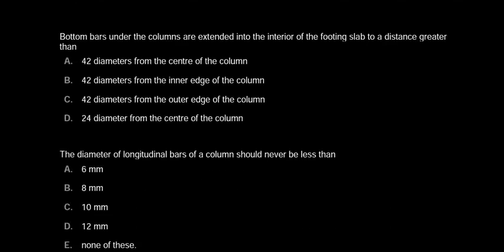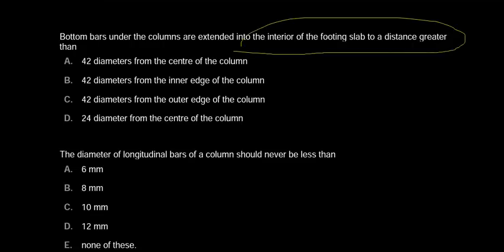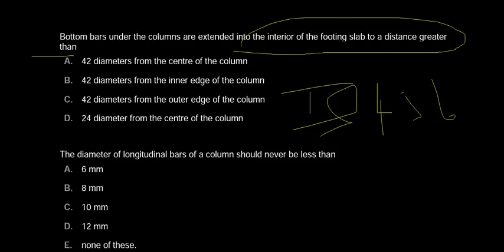Bottom bars under the columns are extended into the interior of the footing or slab to a distance greater than what? According to IS 456, the bottom bars under the columns are extended 42 diameters from the outer edge of the column into the interior of the footing or slab.